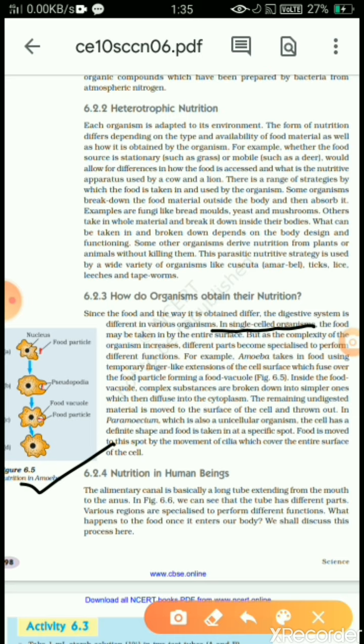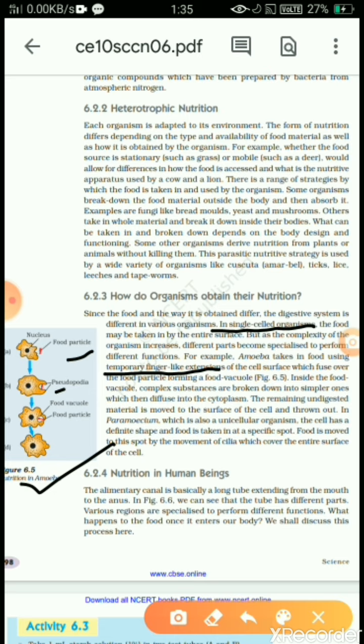Amoeba is a single celled organism and it takes in food using temporary finger like extensions. First of all, it forms a finger like extension, and the cell surface fuses over the food material, forming a food vacuole. Here you see that food is taken in like that.